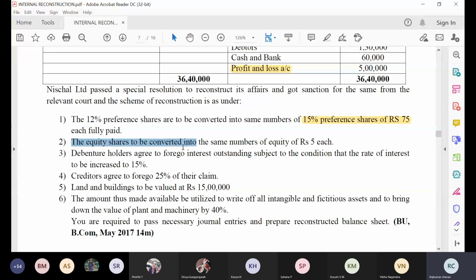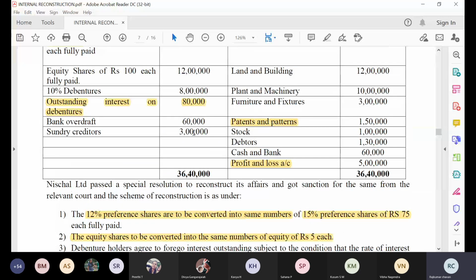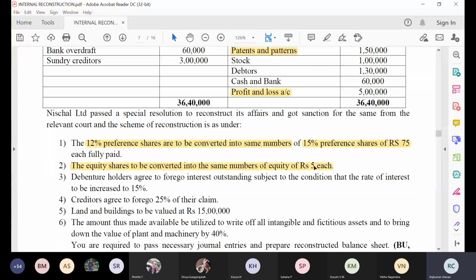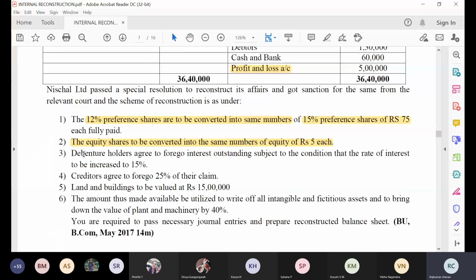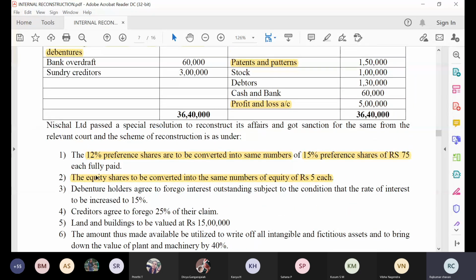Then next one, the equity shares are to be converted into the same number of equity shares of rupees 5 each. Now listen carefully here, everyone. The equity share of 100 rupees has been converted to 5 rupees, which means 95 rupees is the profit for the company. Okay, these two adjustments are over.